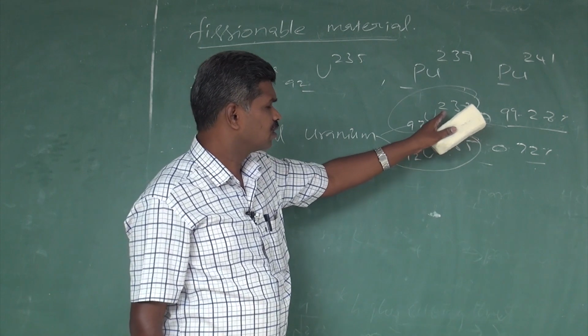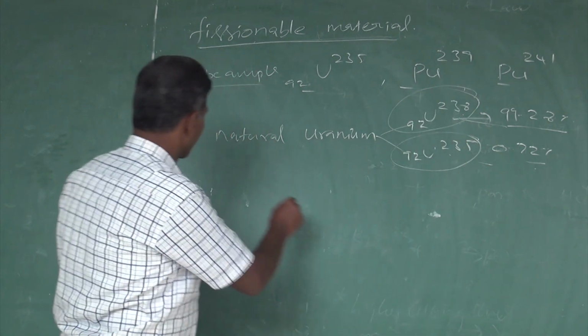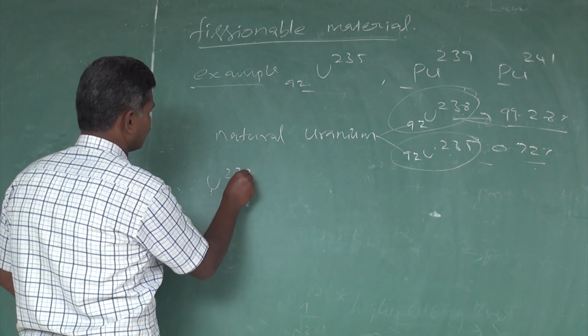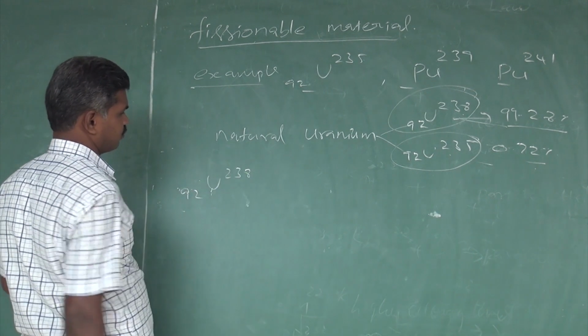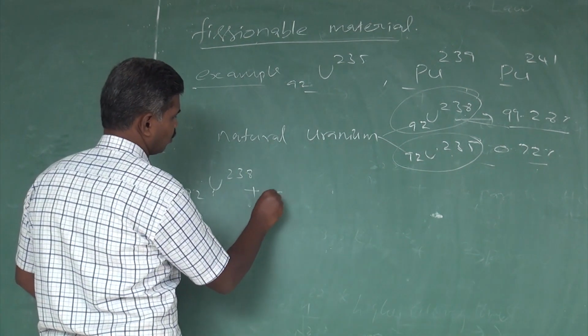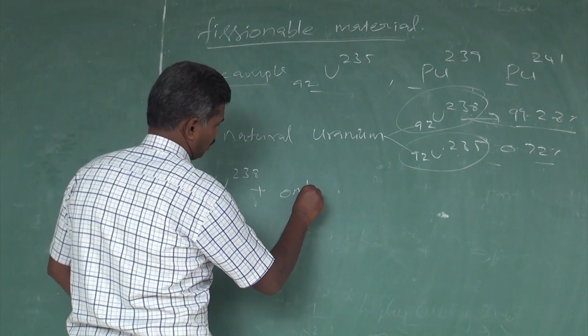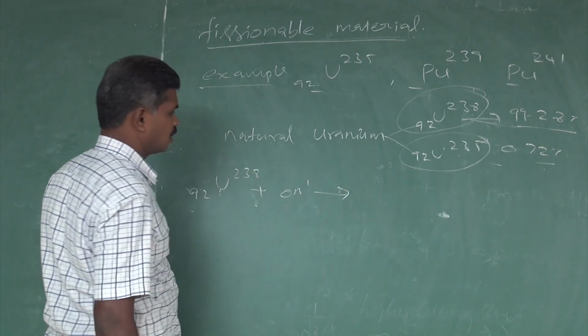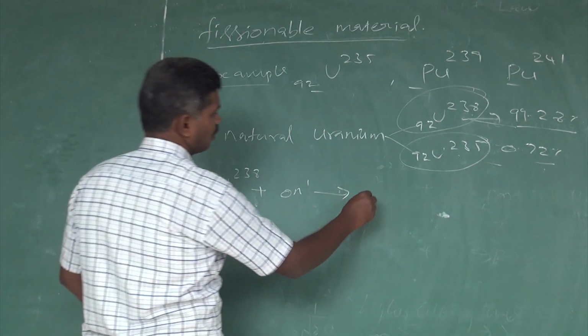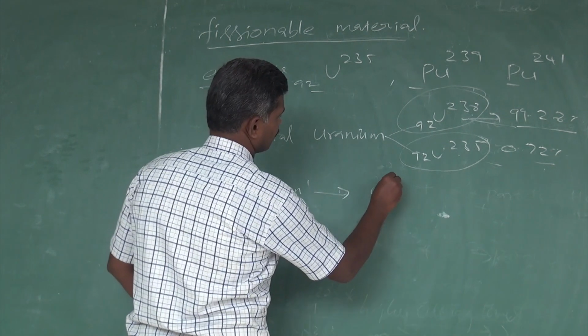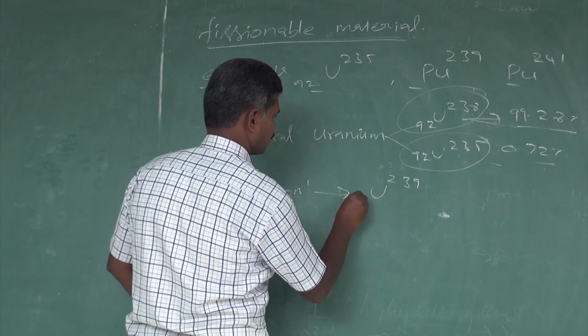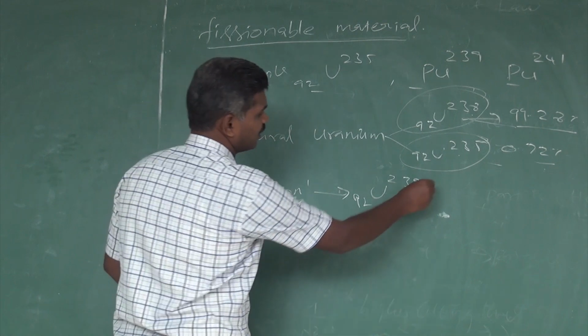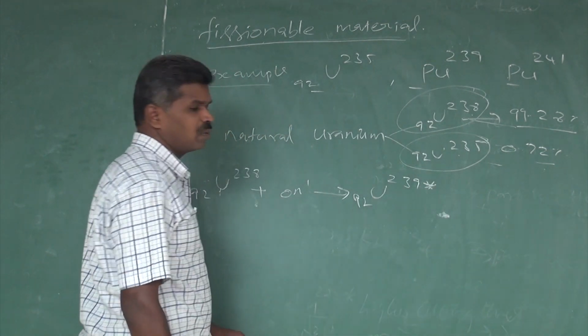For example, fertile uranium-238 (92), if it absorbs one neutron, produces uranium-239 (92), but it is an unstable nucleus.